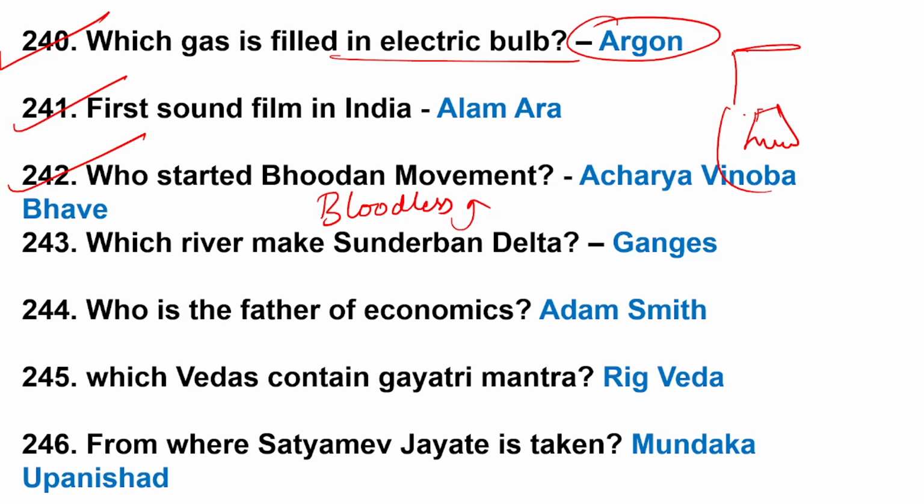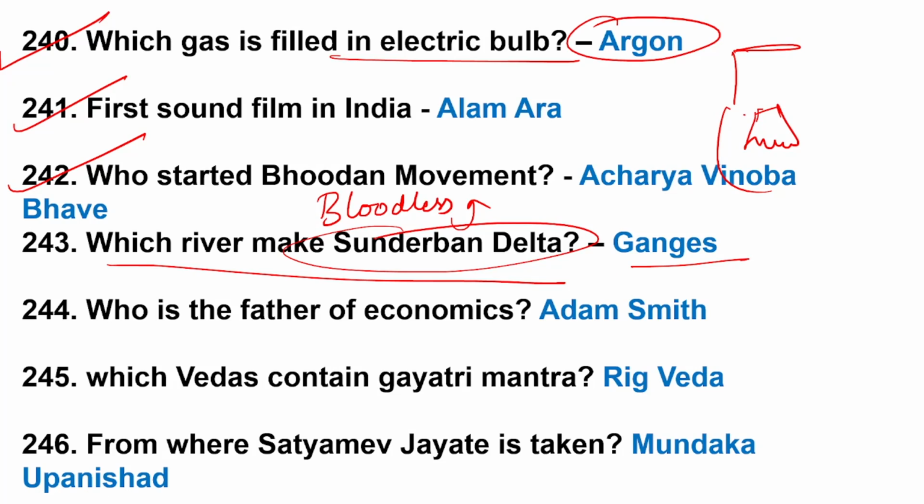This is the correct answer. Which river makes the Sundarban Delta? Ganga, Brahmaputra. Okay. 244. Who is the father of economy? Adam Smith.